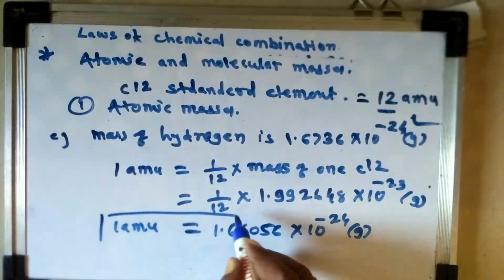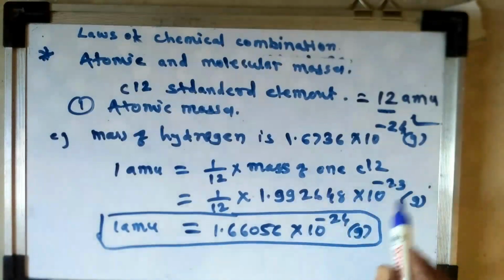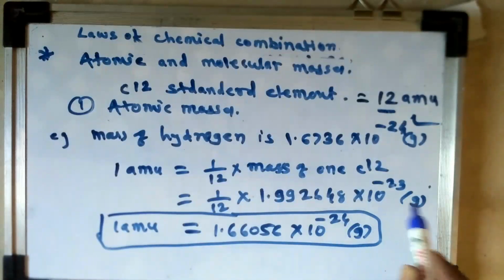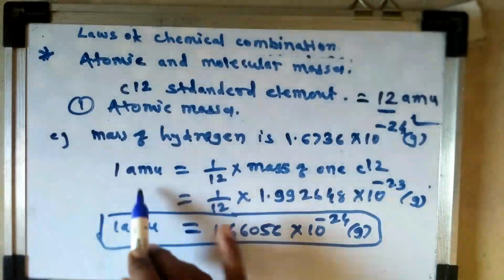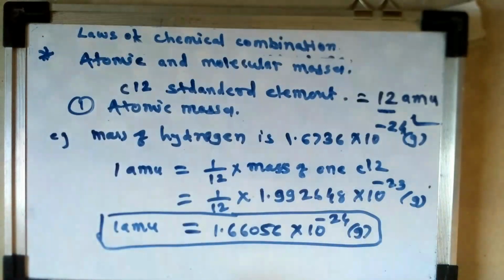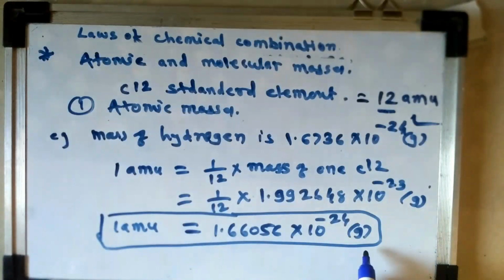That quantity is important for us. Again, we remember the mass of one carbon atom, that is 1.992648 into 10 raised to power minus 23 gram. That is 1 AMU means 1 upon 12 into mass of 1 C12, and that is the mass of 1 AMU. Okay, and that is in gram.